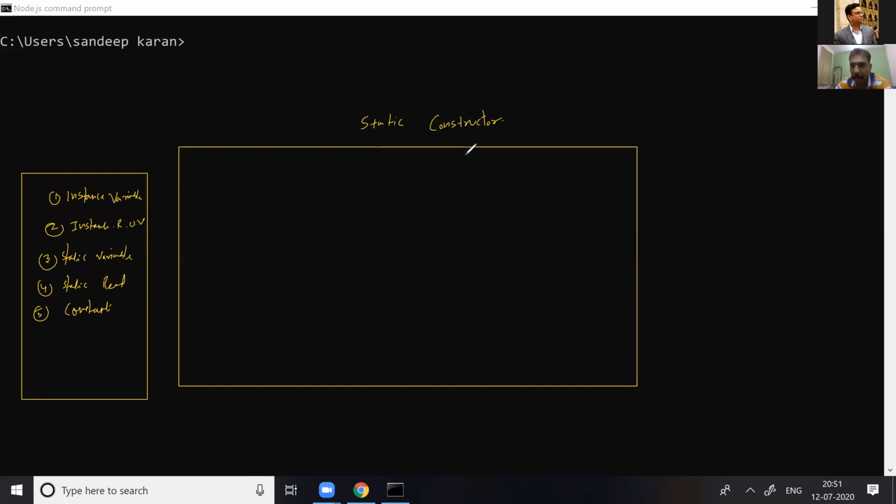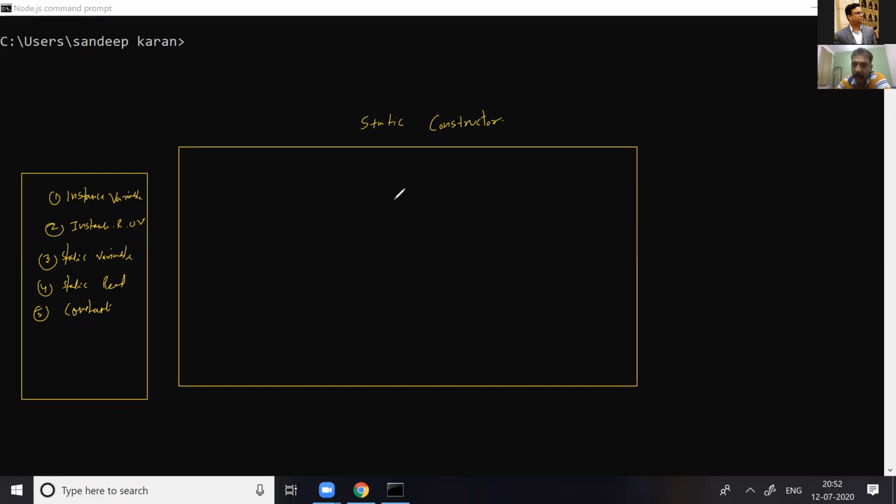First of all, we have multiple kinds of constructor: copy constructor, default constructor, private constructor, the static constructor.